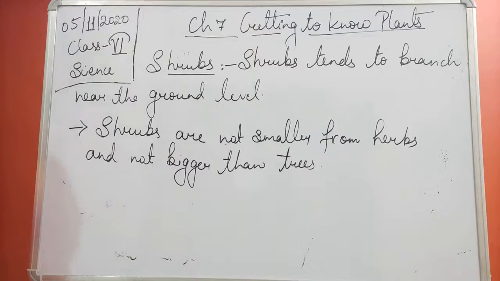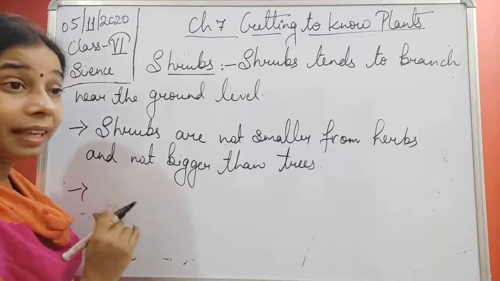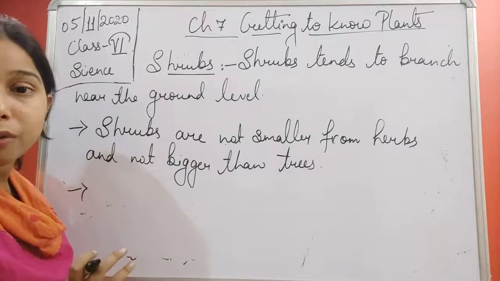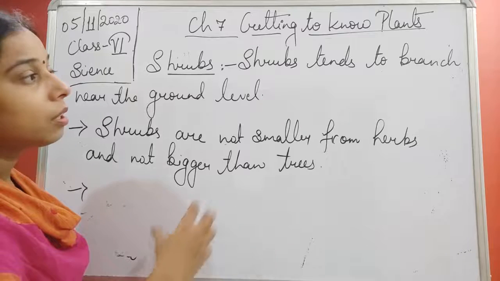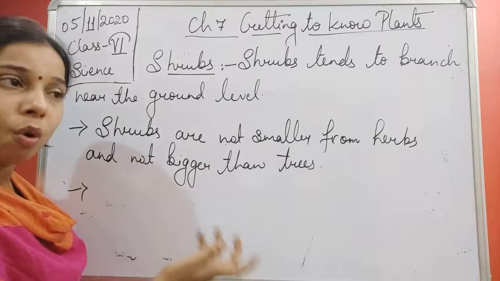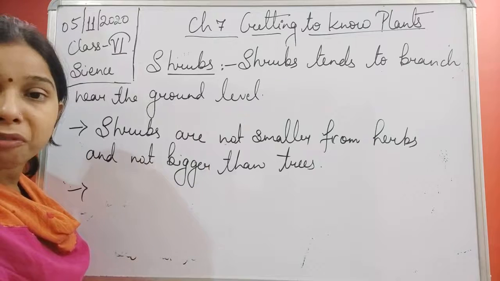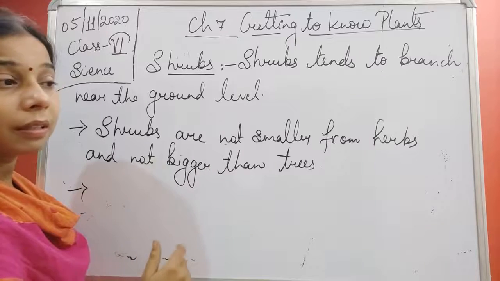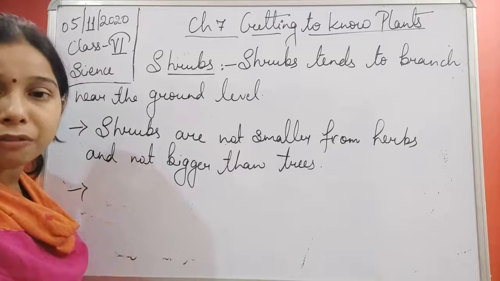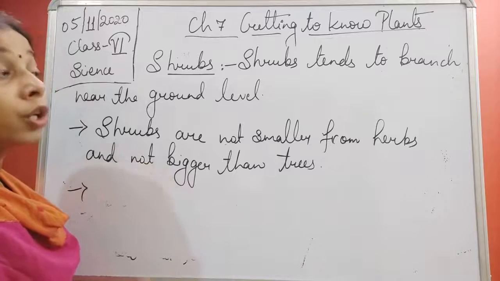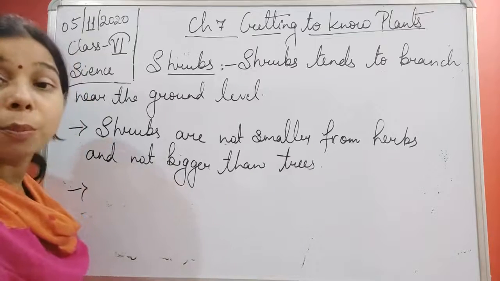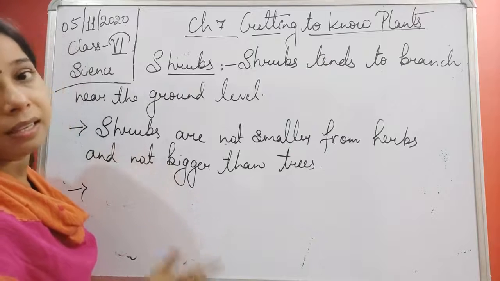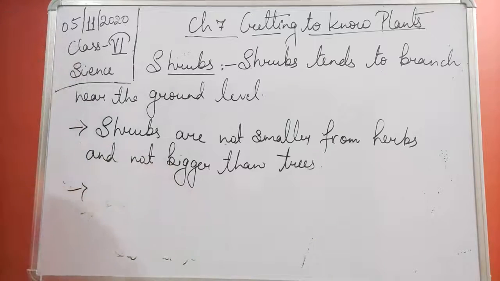What about the lifespan, students? We have seen in case of herbs, the lifespan of the herbs is very less compared to that of the shrubs and the trees. So what about the lifespan of the shrubs? Obviously it will be more than that of the herbs. So shrubs can grow for a long period of time, for years, but not as much as the trees. It means the lifespan of the shrubs is more than that of the herbs, but less than that of the trees. So we can write it.